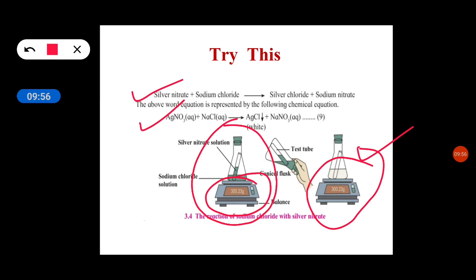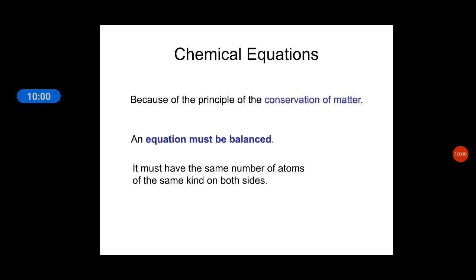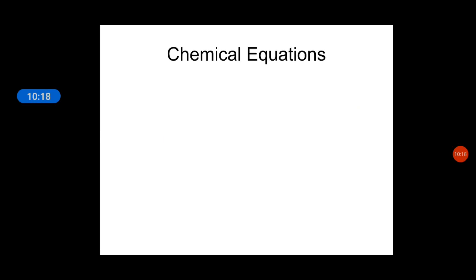Now the next chemical equation. You know about the conservation of matter. According to this principle, an equation must be balanced. It must have the same number of atoms of the same kind on both sides. Now, let's see the chemical equation.